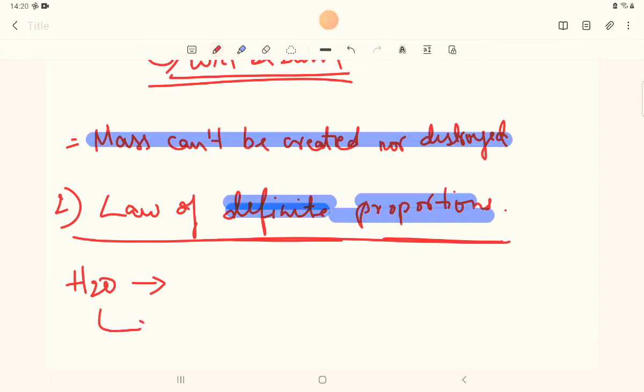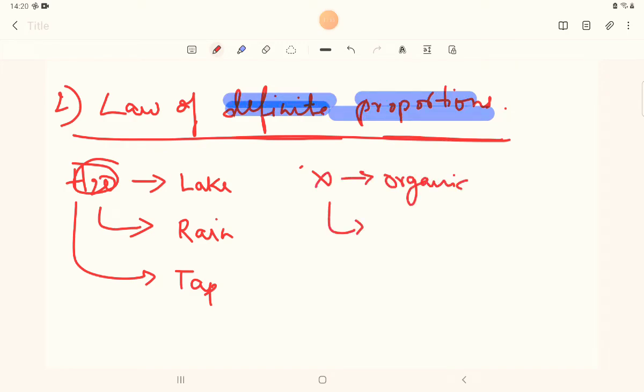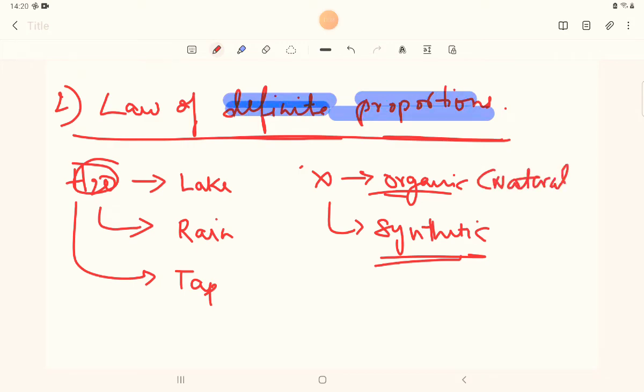We can get it from a lake, from rainwater, from a tap. Whether the sample taken is a synthetic substance made by humans or a natural one, the composition of the elements present in it will be exactly the same, and it should not vary.